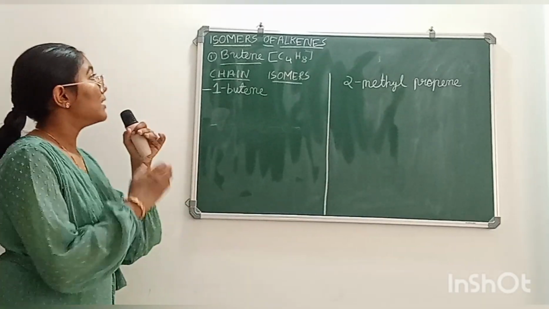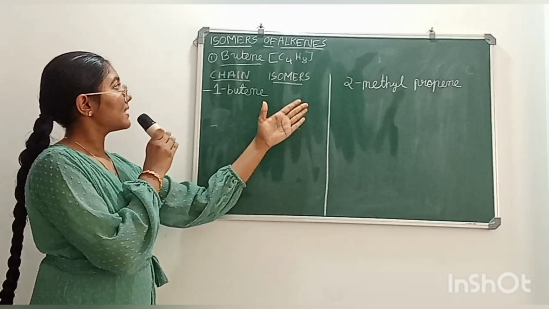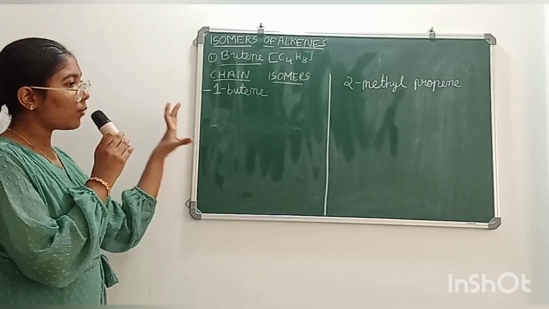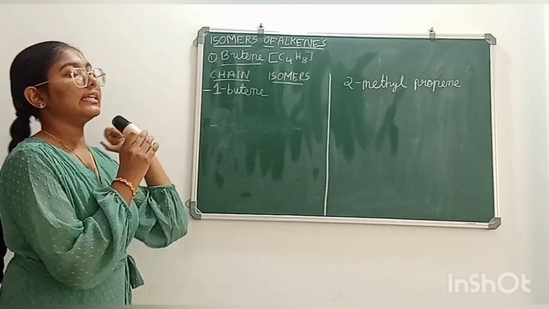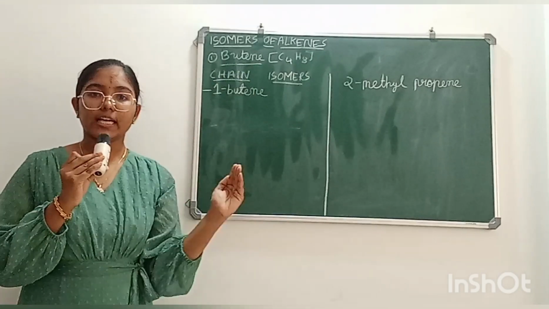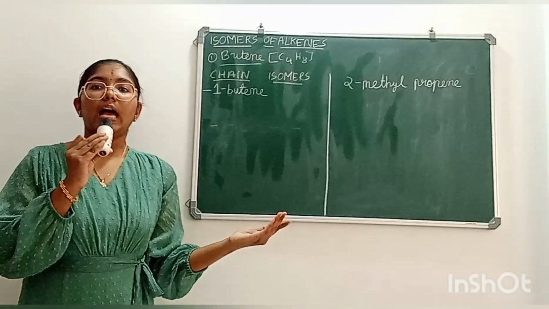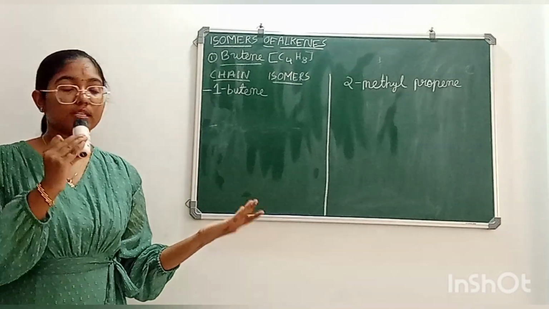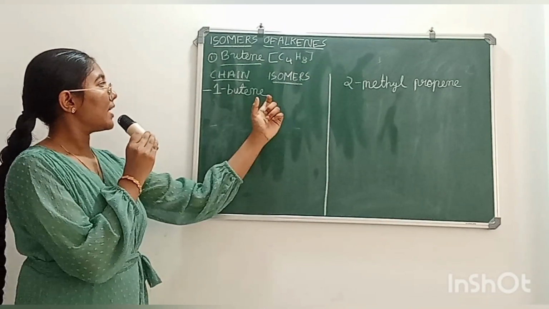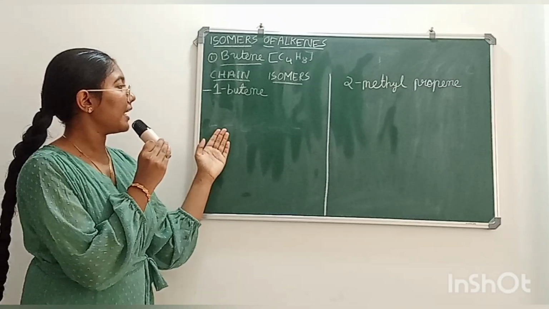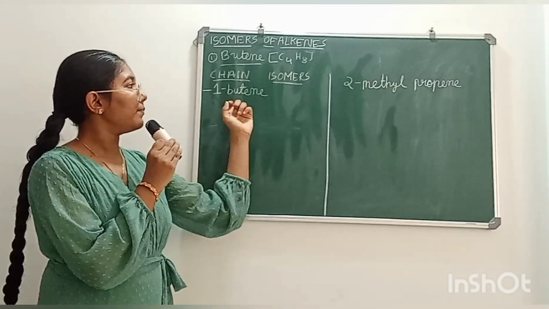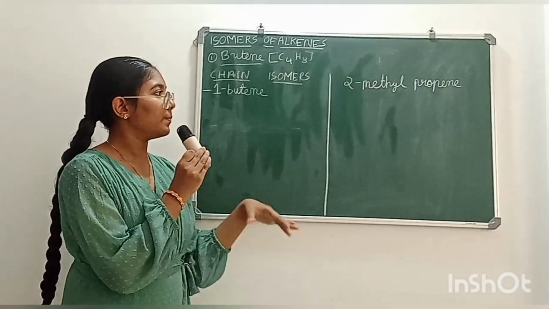Now let's look at the isomers of alkenes. In alkenes, we are taking only one alkene, which is butene. Butene has all three types of isomers: chain isomers, position isomers, as well as geometric isomers. Now first let's know the chain isomers of butene. The chain isomers of butene are 1-butene and 2-methylpropene.